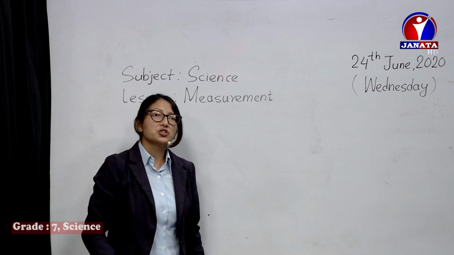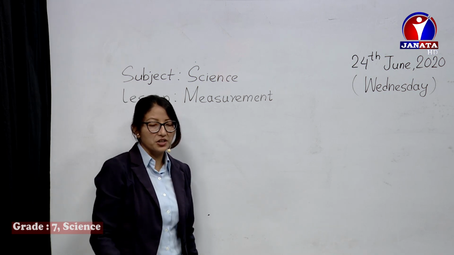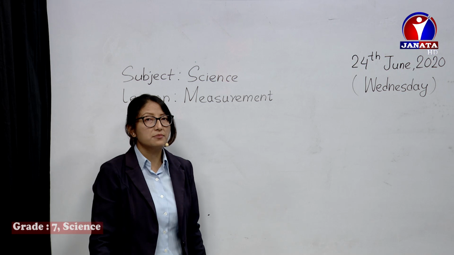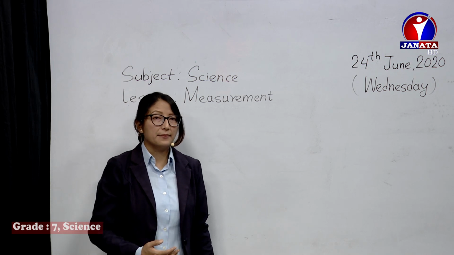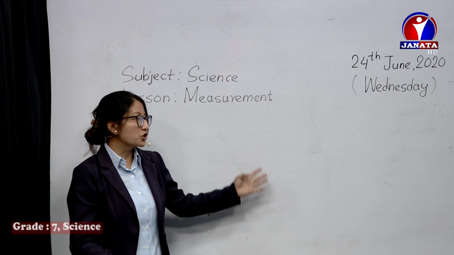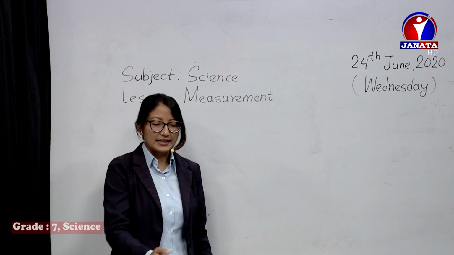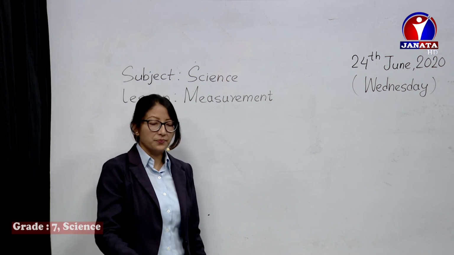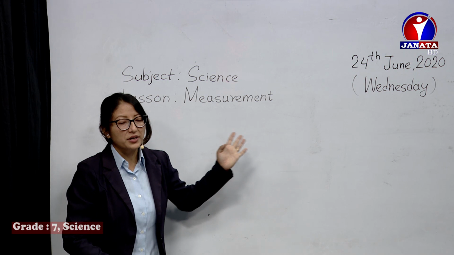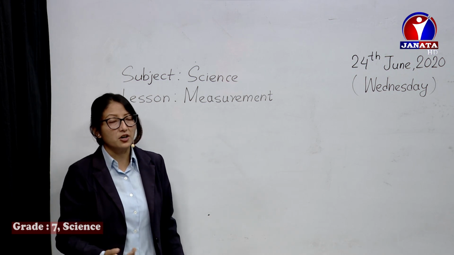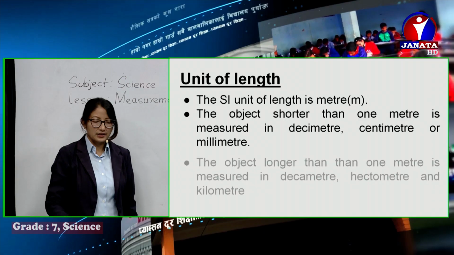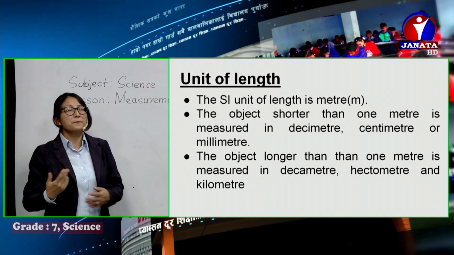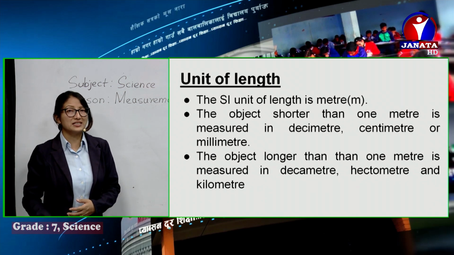We can measure shorter distances. If it's shorter than 1 meter, we can represent them in smaller units like decimeter, centimeter or millimeter. And if it's longer than a meter, then we move to multiples of meter.